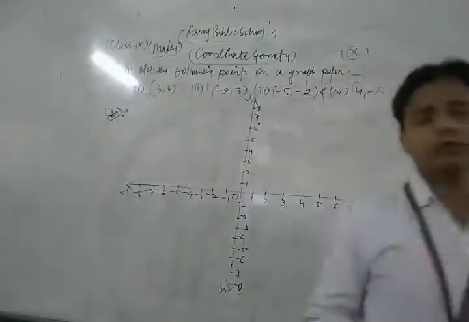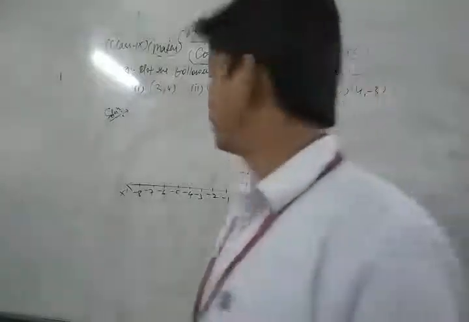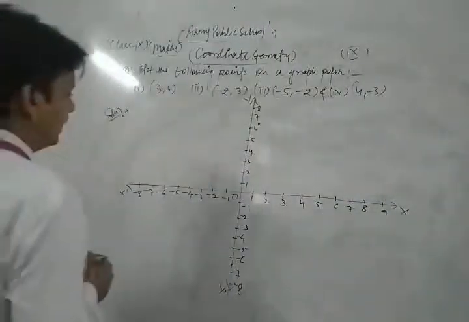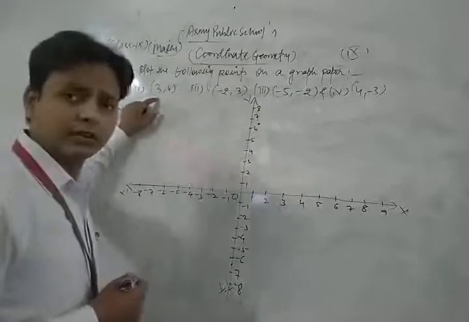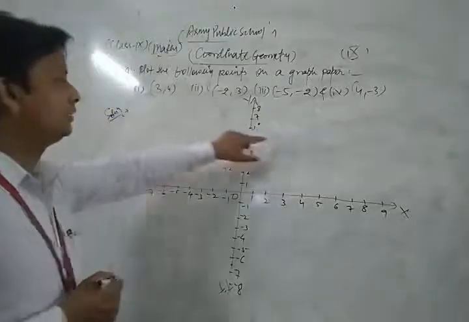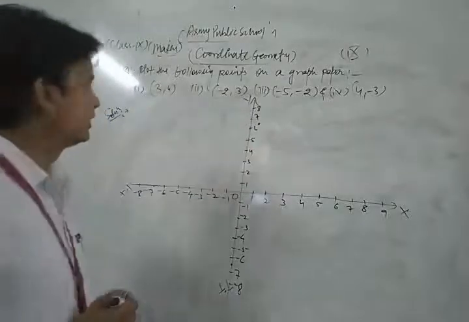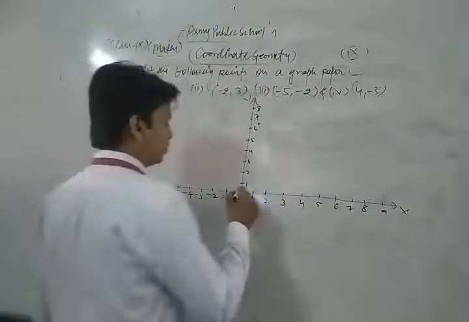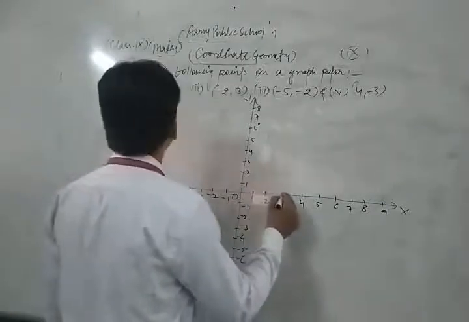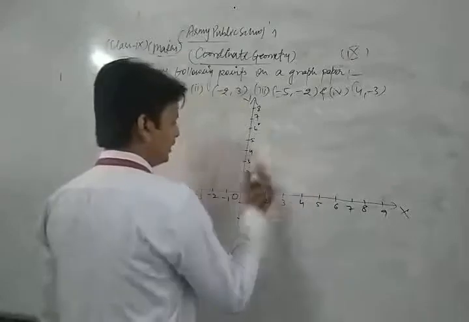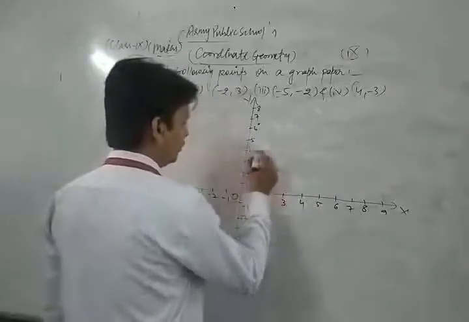Now dear student, what do I do for that question? First of all, we plot the point (3, 4). Here abscissa and ordinate both are positive, so they lie in the first quadrant. So let's see, x is positive, which is 3. So 1, 2, 3, and ordinate is 4, so plus 4 in the upward direction. So 1, 2, 3, 4.